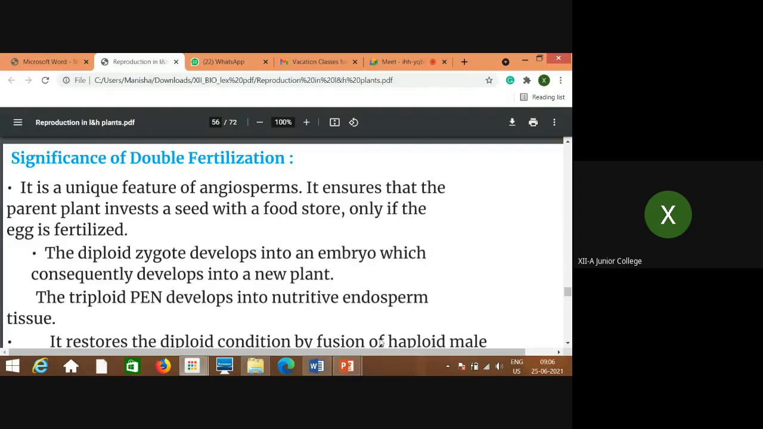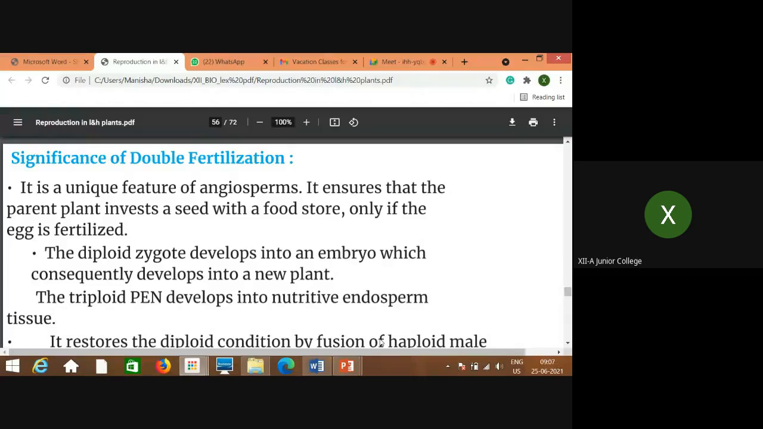Now what does it mean, double fertilization? Because fertilization takes place twice, both the male gametes are utilized, so that is called double fertilization, which is the unique feature of angiosperms. It ensures that the parent plant invests a seed with a food store only if the egg is fertilized. So this is the most important thing. Under significance, you should write that it's a unique feature of angiosperms, and the seeds which are produced store food. So this is one of the importance and significance of double fertilization.